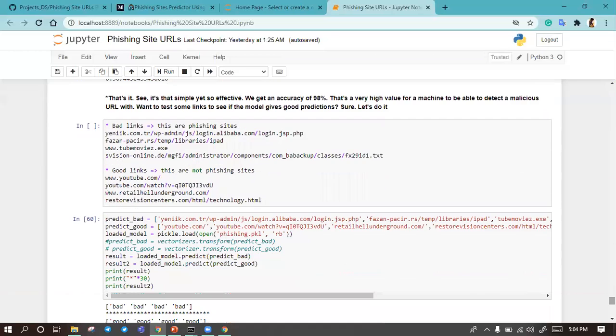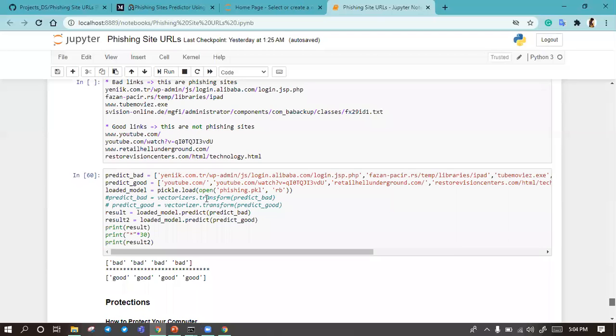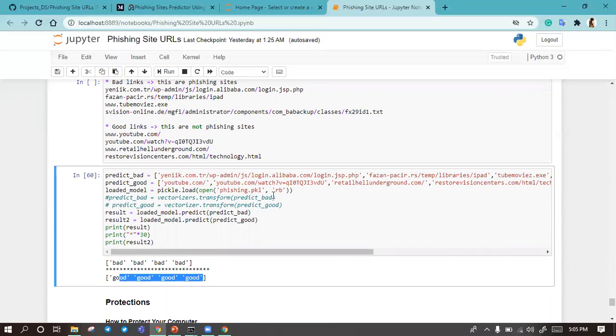So here I have bad URLs, and I collected good URLs here. I just create a list of bad URLs and good URLs, load the data, and after loading I predict the URLs. 4 URLs are bad and 4 URLs are good, which means my model is performing well.